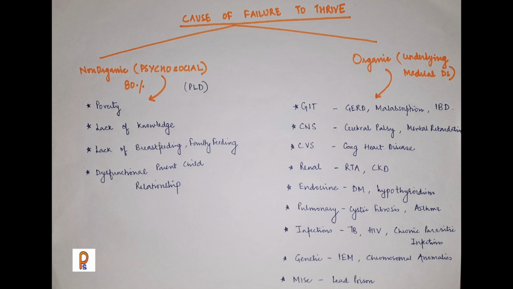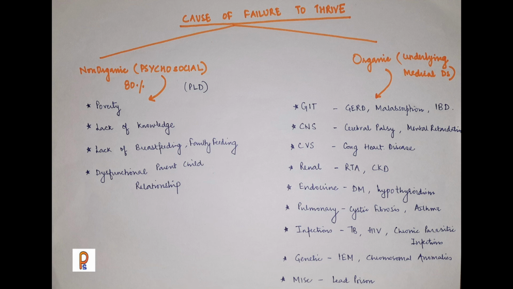And if we talk of the organic failure to thrive, that occurs when there is some underlying medical disease. Now it can involve any kind of system. The child may have GIT disorder, CNS, CVS, depending. In GIT, we discuss gastroesophageal reflux disease, malabsorption, inflammatory bowel disease, or in CNS like cerebral palsy, mental retardation. In cardiovascular, congenital heart disease.